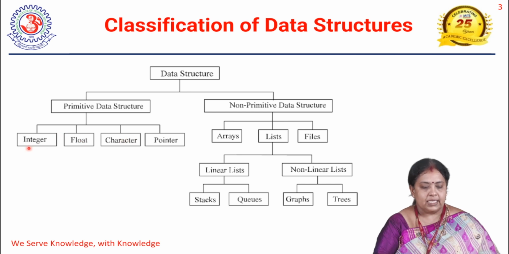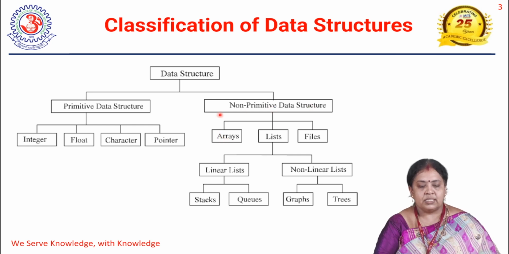In the primitive data structure, we have these types: integer, float, character, and pointer. The integer holds the value of an integer, the float holds the value of a float, the character holds the value of a character, and the pointer holds an address. Each of these holds only one value, whereas a non-primitive data structure holds more than one element.